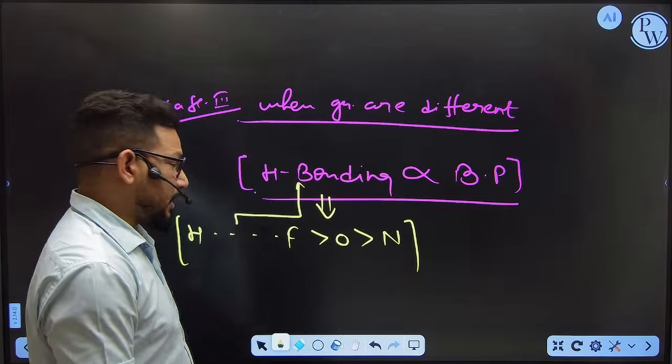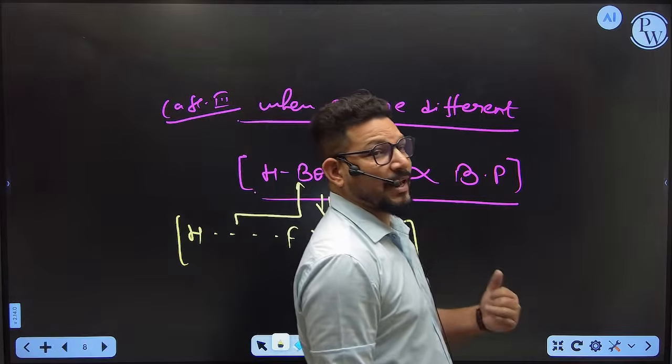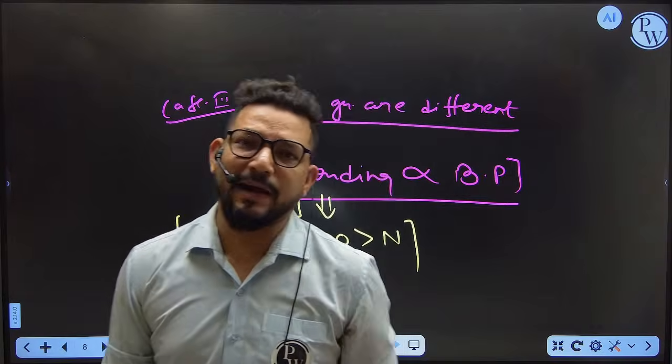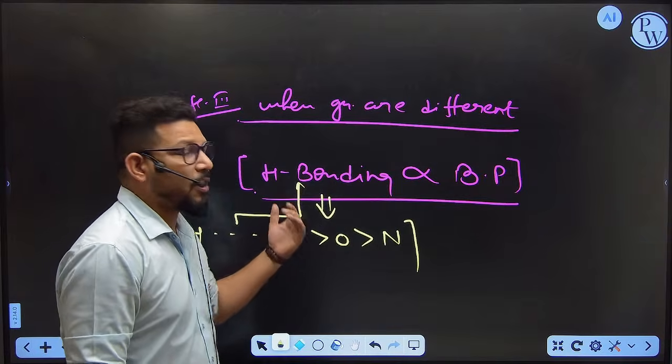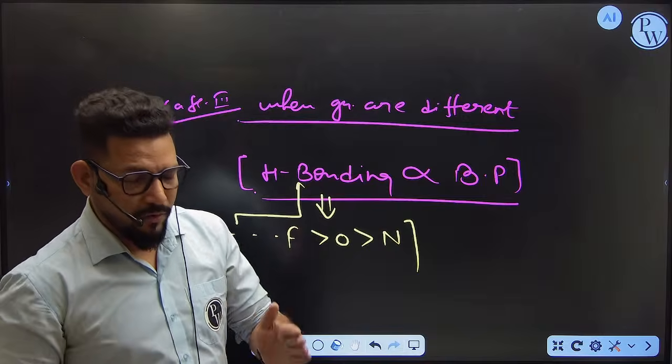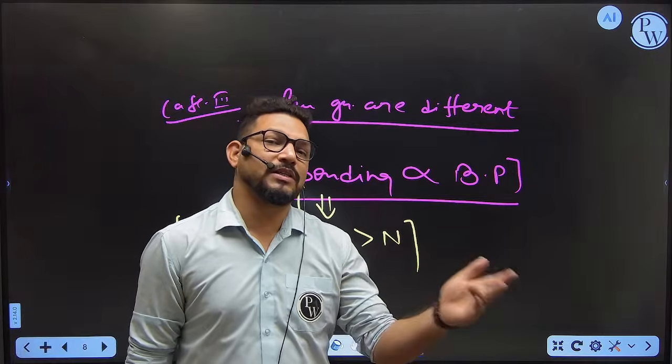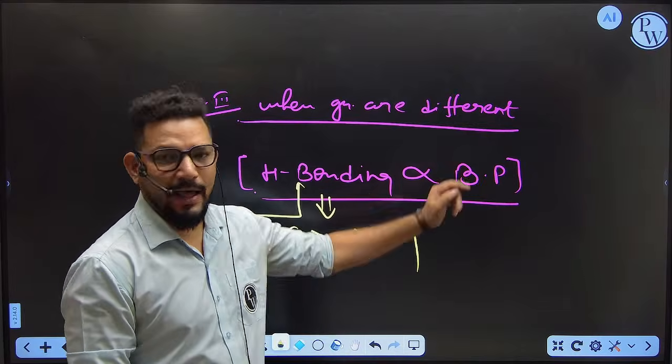Okay, so keep in your mind, when the groups are different, please take care of the hydrogen bonding. When the hydrogen bonding is getting formed, then the boiling point is getting higher and higher. Because why? Because when the new bond is getting formed, one extra bond, which is known as the hydrogen bonding, is responsible for their more stability. That's why the boiling point is getting higher and higher.